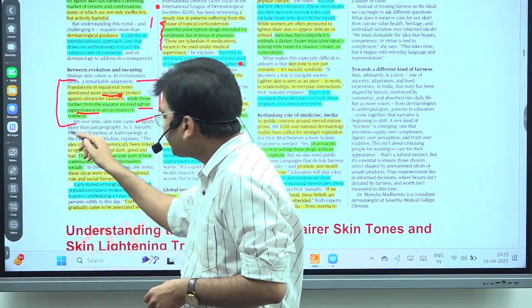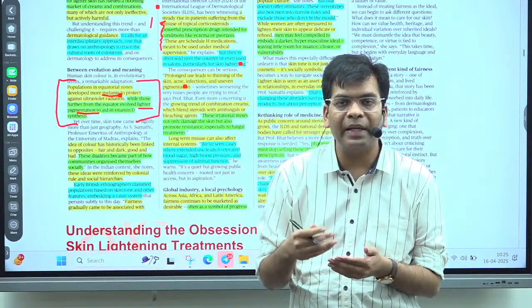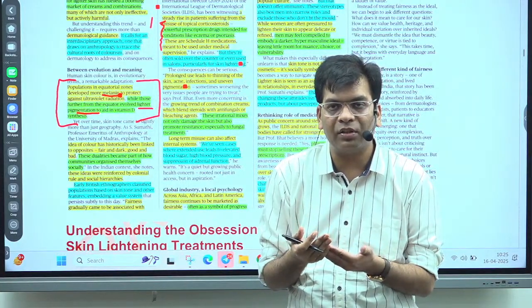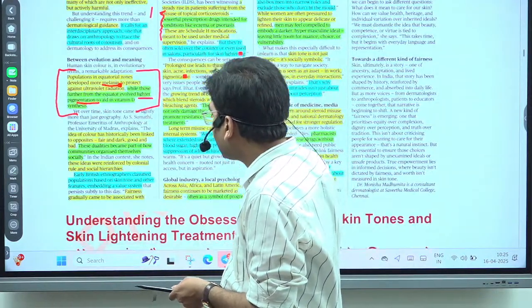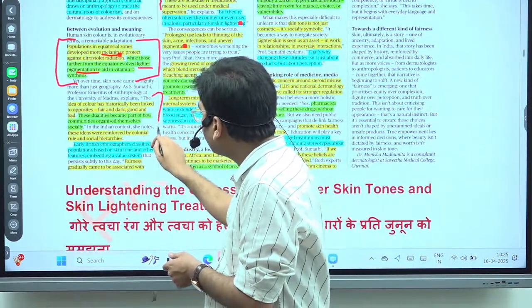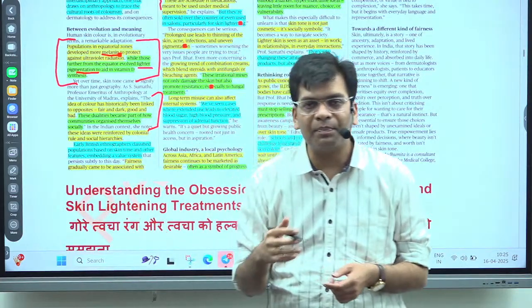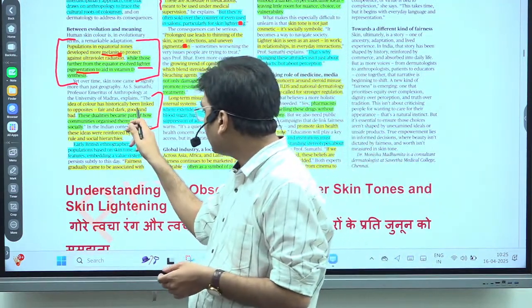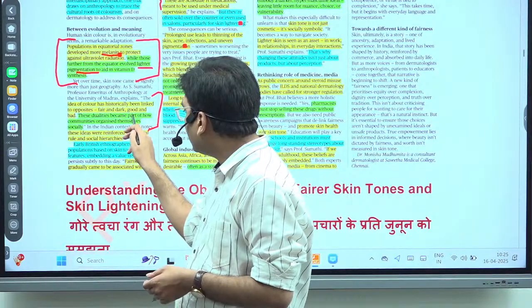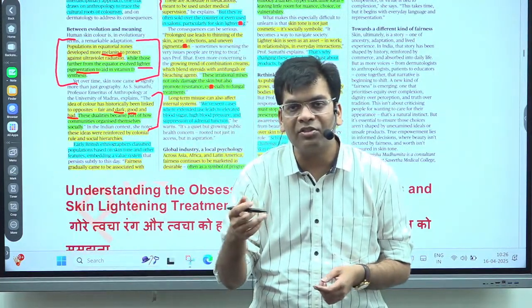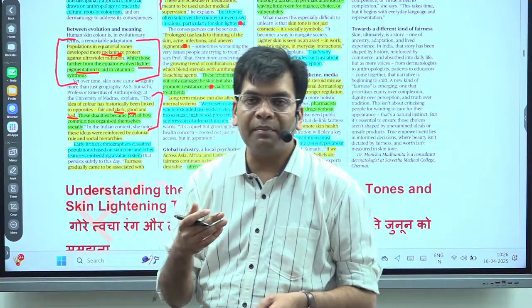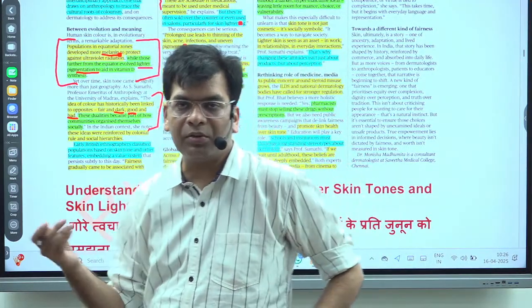However, the perception of how your behavior and your character are depends upon your color, and that starts with society. It is historically linked, and historically it was perceived that those who have fair color are good, and those who have dark color are bad. Such things became more deeply rooted in society due to the British rule.